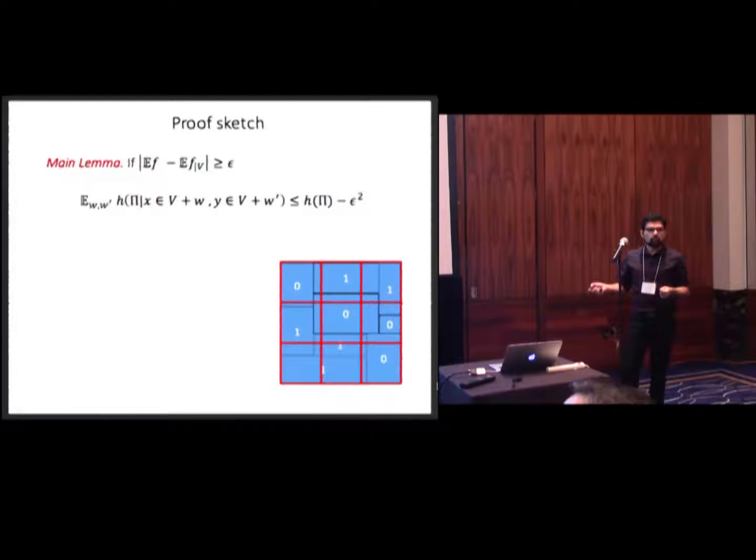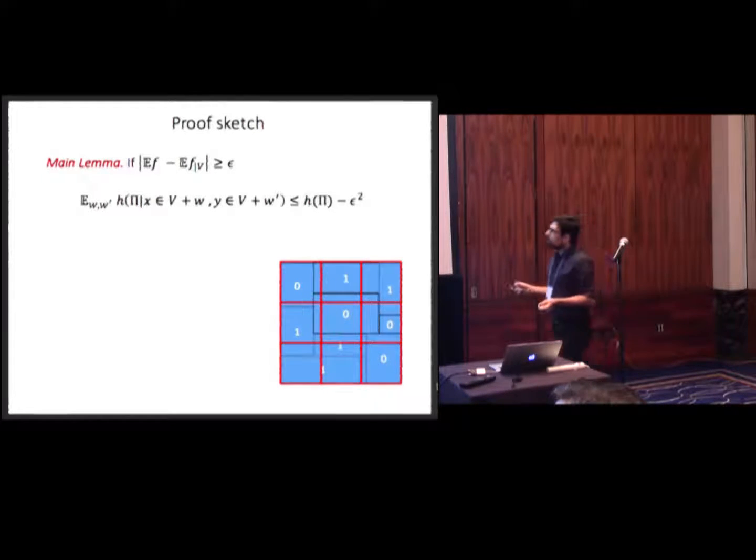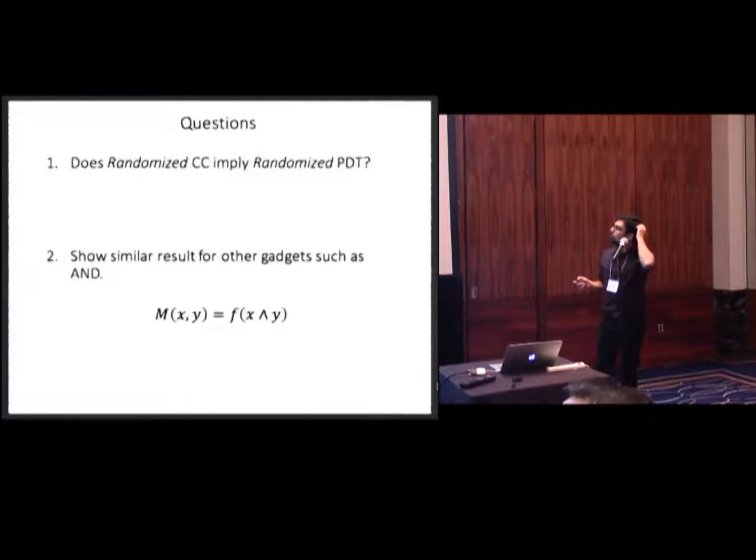Which entropy do we start from the beginning? Well, we knew we had a partition into k many rectangles, so entropy could be at most k. Every time we drop it by a constant, so it requires at most just order of k many reductions. Okay. So that just finishes the result.